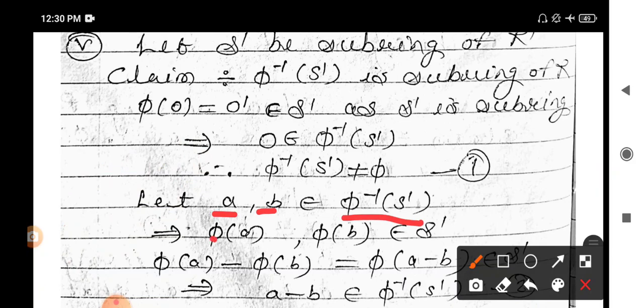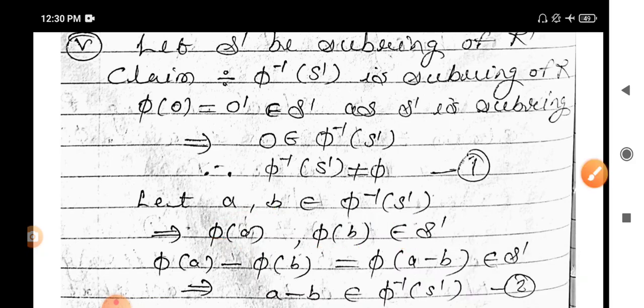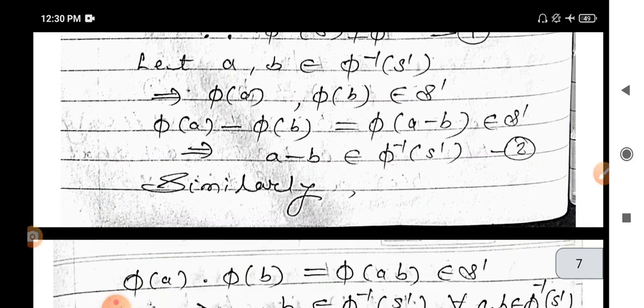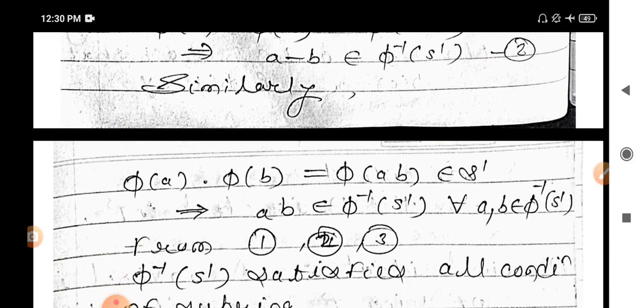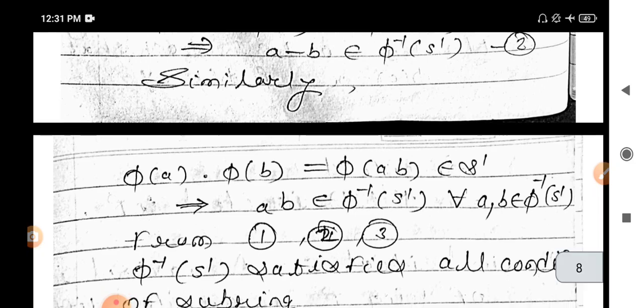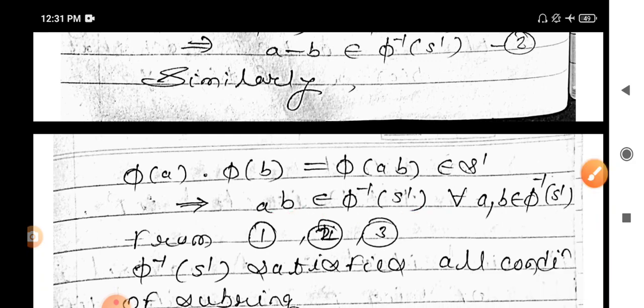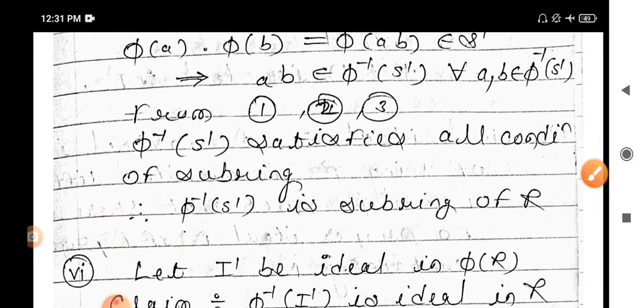This implies phi of a and phi of b belong to S dash. Then phi of a minus phi of b is equal to phi of a minus b. It belongs to S dash. This proves that a minus b belongs to phi inverse of S dash. In the same way, phi of a into phi of b, it is phi of ab, it belongs to S dash. Since phi is a homomorphism and given that S dash is a subring, this proves that ab belongs to phi inverse of S dash. Hence, phi inverse of S dash is a subring of R.